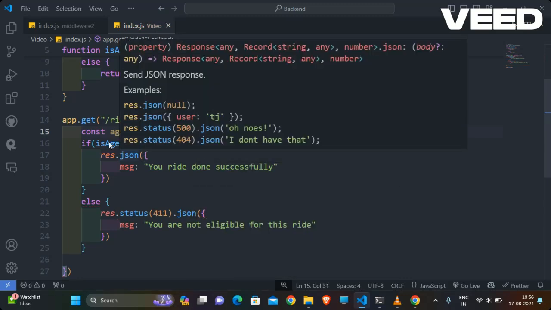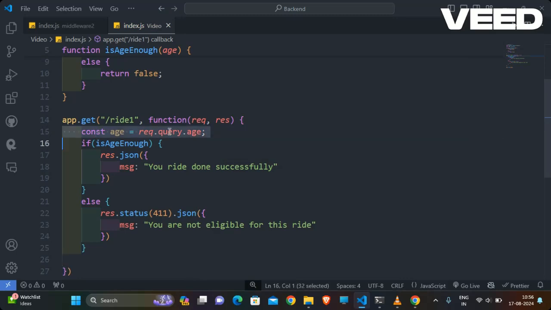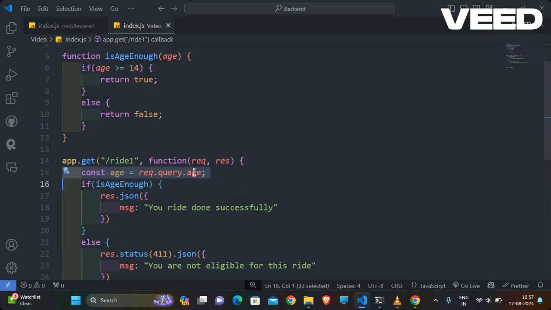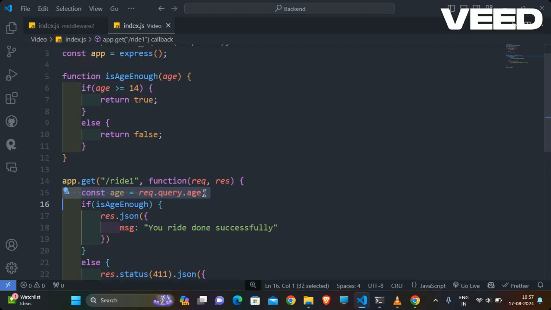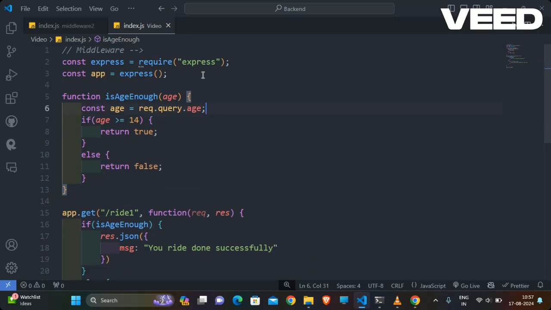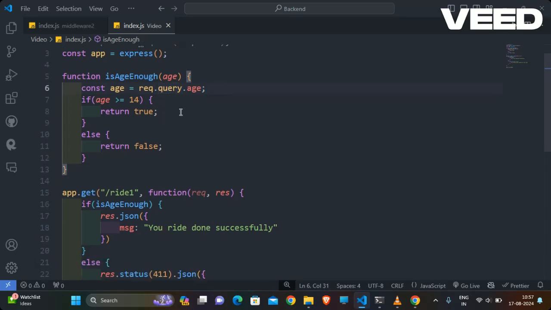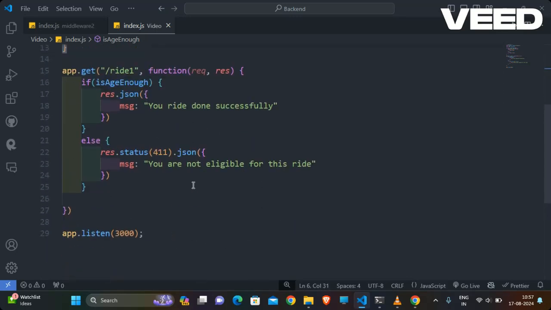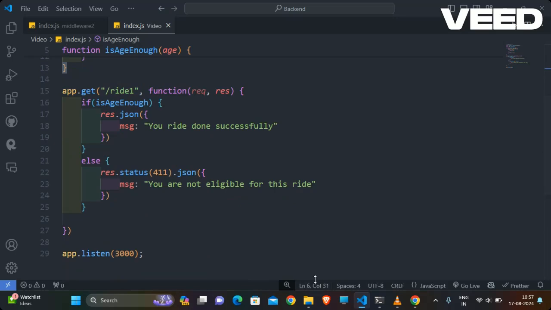So this is used for taking input. I forgot to write this here, because we are taking age as an input from the user. So let me check whether that code works right or wrong.